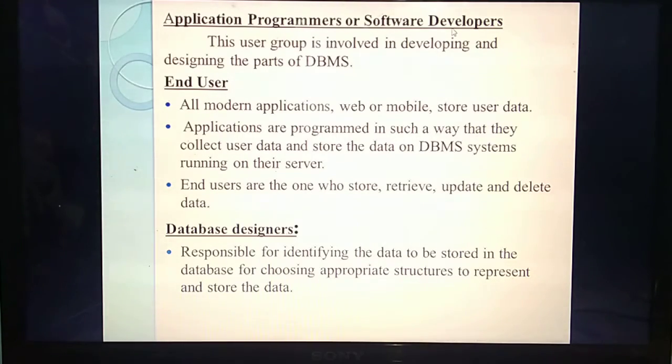What is the use of Google Meet? You can interact using the software. So based on your needs, you download it from the Play Store. The person who develops it is called the application programmer. Then after downloading, what will you do? You will use the software. The person who uses that software, we call as an end user.